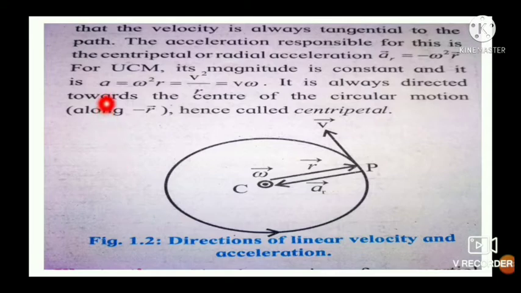In magnitude, acceleration A is equal to omega square r, or this is equal to v square upon r किंवा v into omega. And this centripetal acceleration is produced by a force called centripetal force.